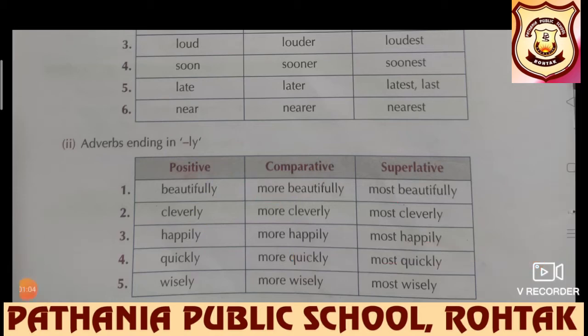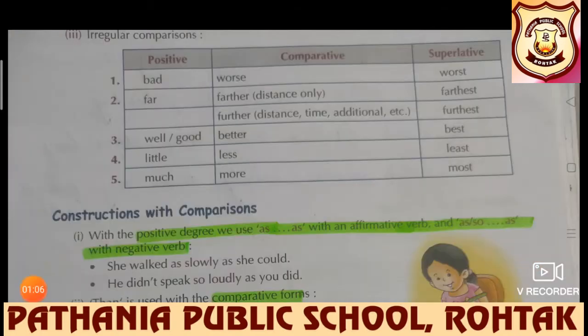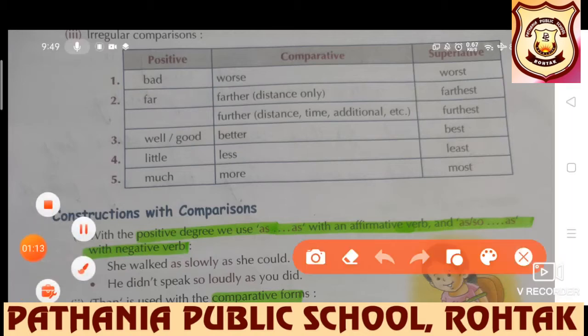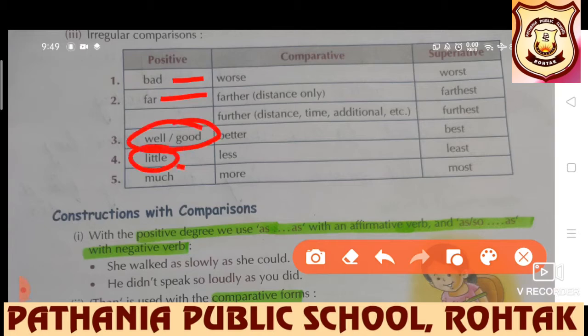Further we have irregular comparisons. Students, here we can see that some irregular adverbs are there: bad, far, well, little, much. Obviously, these are positive forms and we cannot add more and most, or add er or est to form their comparative and superlative forms. That's why they are called the irregular ones.